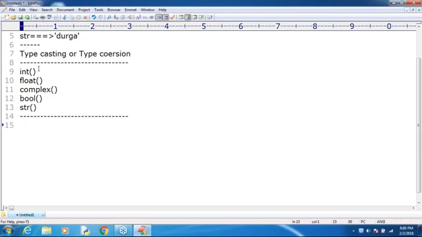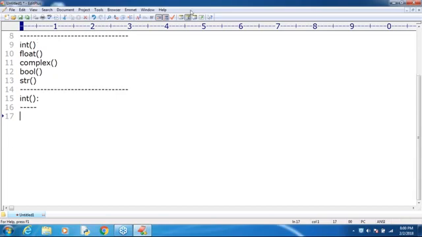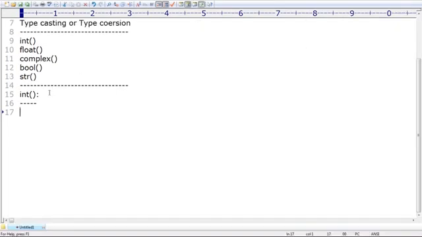I already covered the int function. We can use the int function to convert any other type value to int. Remember that. The best example: I want to convert the float value 10.123 to int. Then what value are we going to get by default? 10.